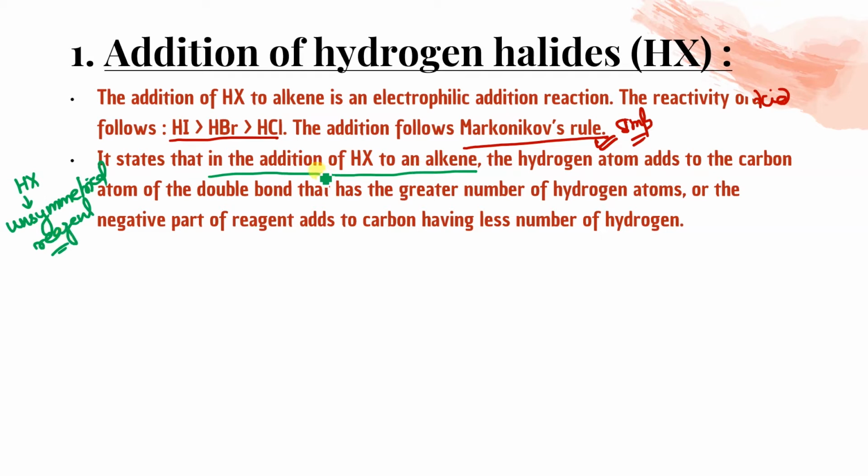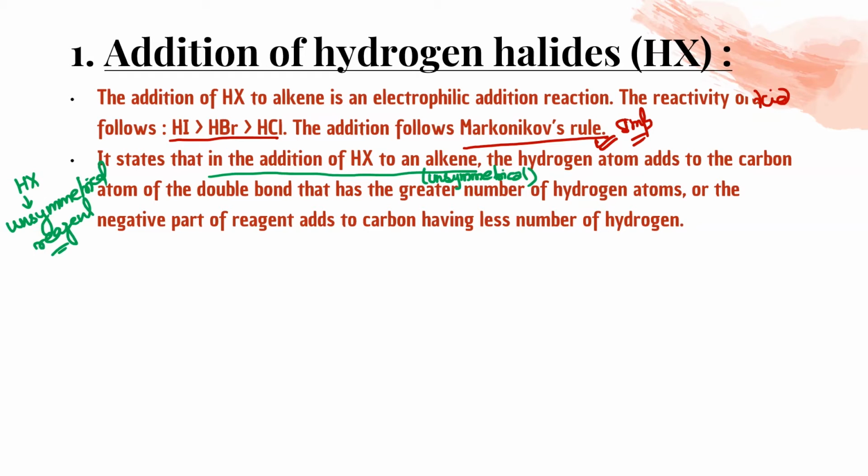In addition of HX to an alkene, or we can say an unsymmetrical reagent to an unsymmetrical alkene, this alkene should be unsymmetrical. If it is symmetrical, then there will be no difference. Wherever you attach, there will be no difference. But we are talking about the case of unsymmetrical.